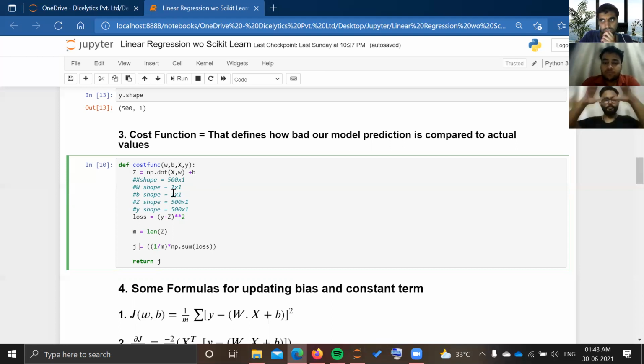All the X's together make one feature matrix. And one row, if you take just one row at a time, becomes a one dimensional vector, right? For that one row, every feature will have a particular weight. So suppose there are four features, X1, X2, X3, X4. There will be four weights, W1, W2, W3, W4.